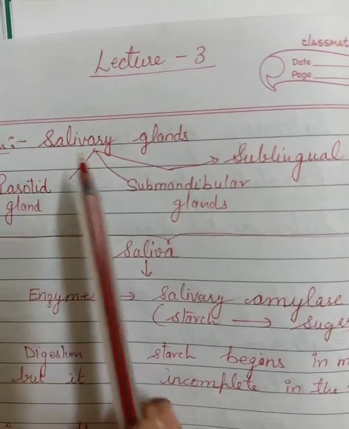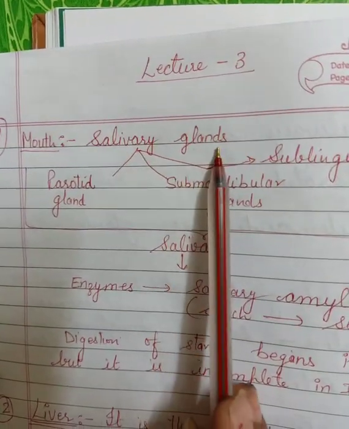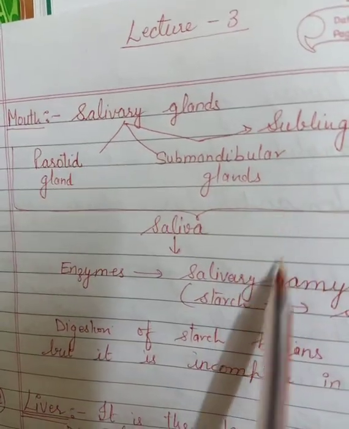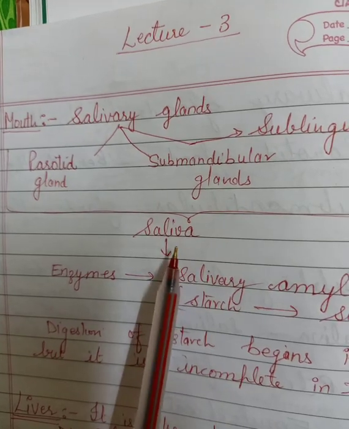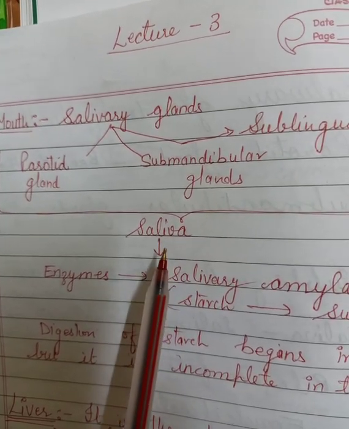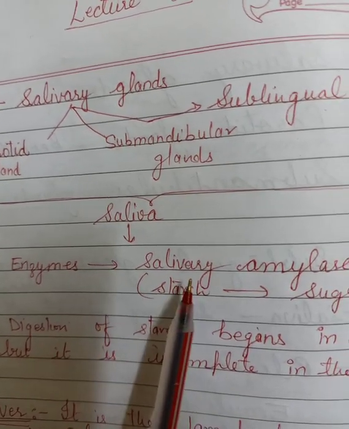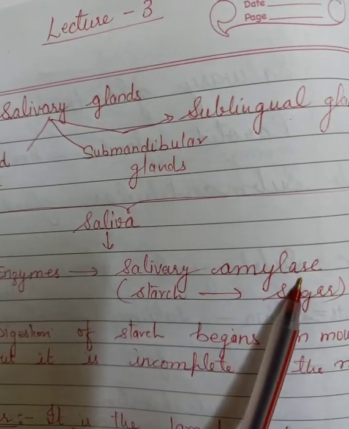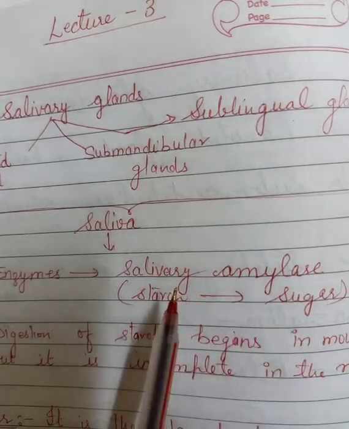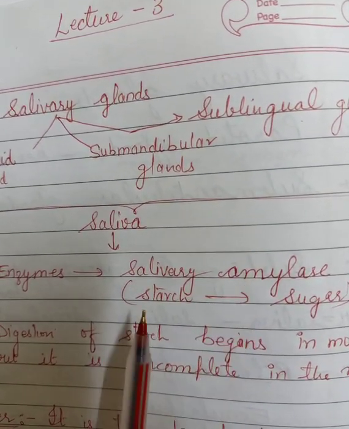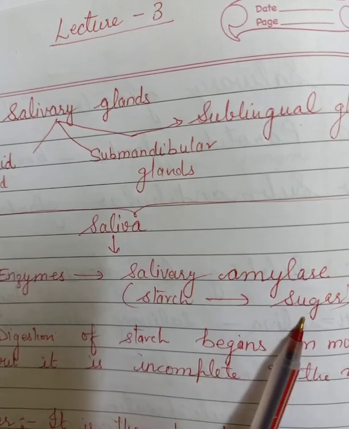The mouth secretes through the salivary glands. All the salivary glands secrete a secretion that is called saliva. Saliva contains the enzyme, the name of that enzyme is salivary amylase. Now what is the function of salivary amylase? Salivary amylase converts starch into sugar.